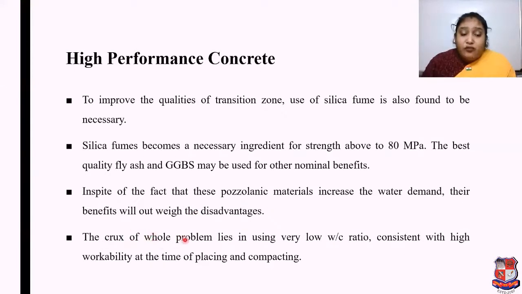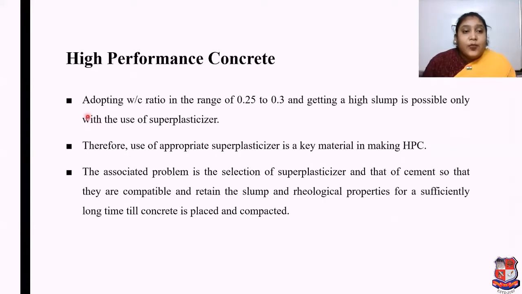The crux of the whole problem lies in using a very low water cement ratio consistent with high workability at the time of placing and compacting. Adopting a water cement ratio in the range of 0.25 to 0.30 and getting a high slump is possible only with the use of superplasticizers.